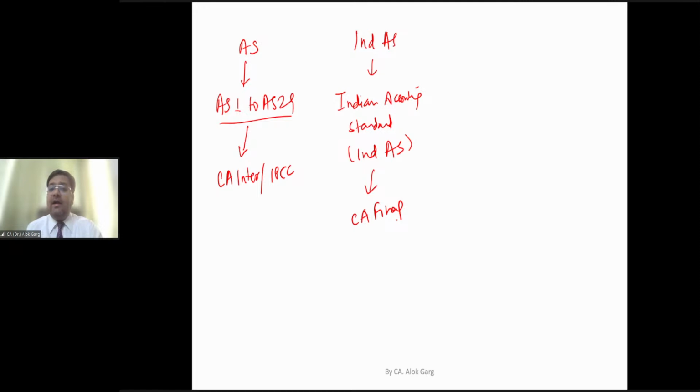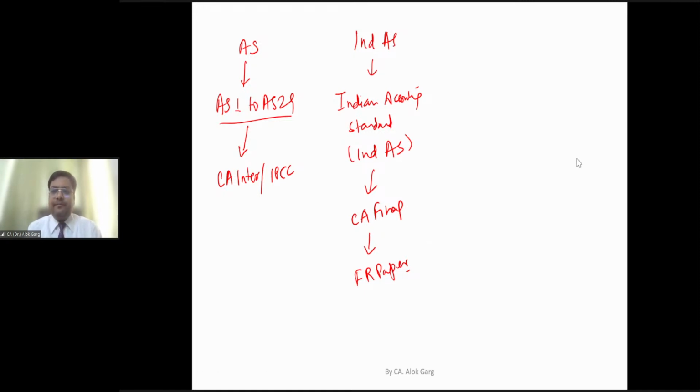So Indian accounting standards are part of your CA Final curriculum. AS we have read in CA Inter or IPCC. Ind AS is applicable in CA Final, which is your Paper 1 financial reporting paper, FR paper. 95% of the paper is nothing but Indian accounting standards. Is it clear?